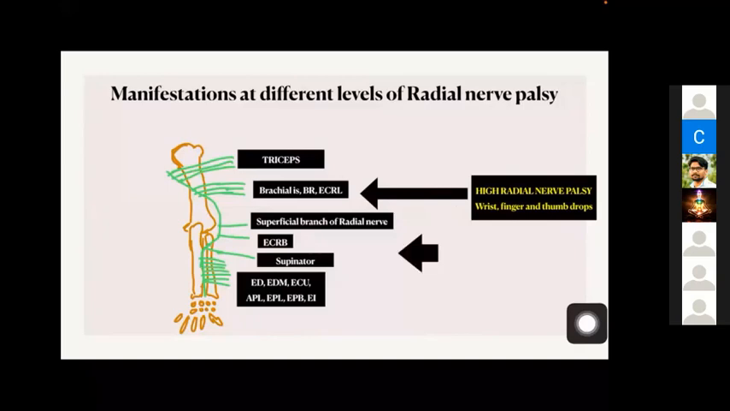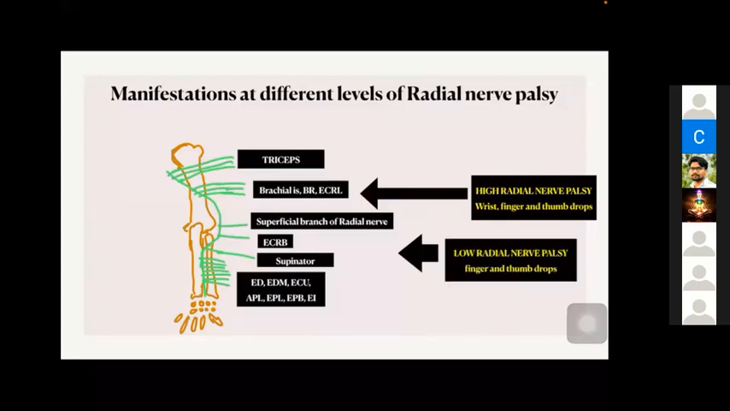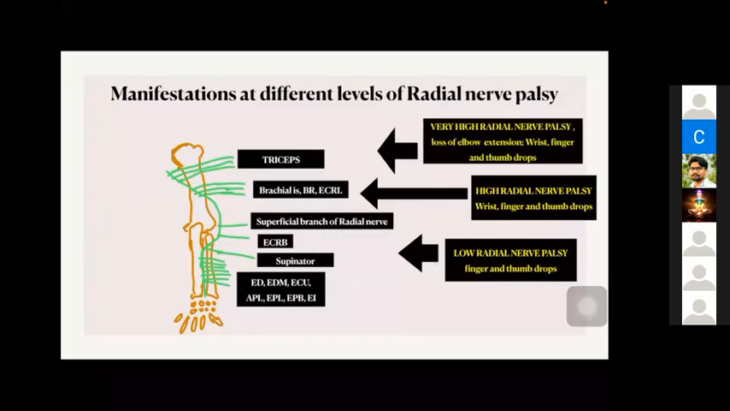When the paralysis occurs at a lower level, the extensor carpi radialis longus and brevis will escape. Like this, I got a case in my examination. This is a proximal forearm tumor causing posterior interosseous nerve palsy. So in such cases, the wrist extension will be spared. And there is another type of radial nerve palsy, very high radial nerve palsy. It usually occurs in crutch palsy, where elbow extension is also weak, at the level of the axilla.